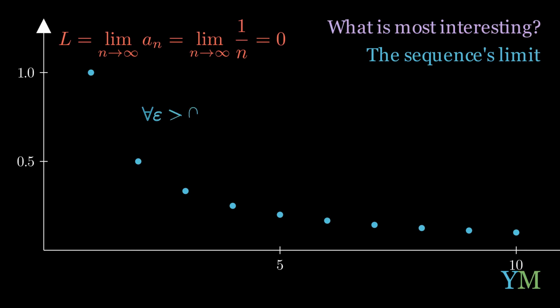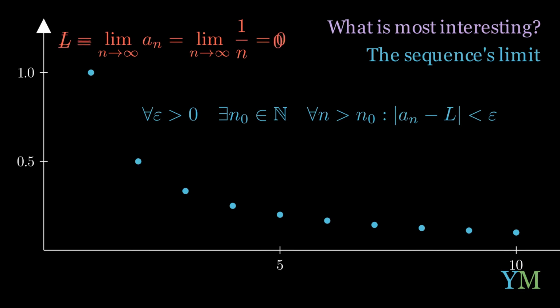Cauchy's definition states that for all epsilon that is greater than 0, there exists a natural n naught such that for all n's that are greater than n naught, an minus L in absolute value is smaller than epsilon. From my experience, this definition always scares students. Now, our job here is to explain it and to make it simple.